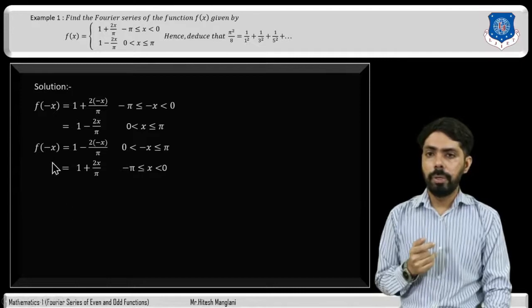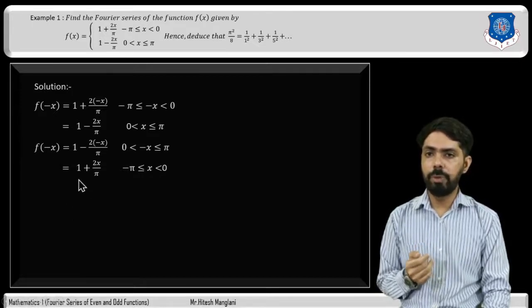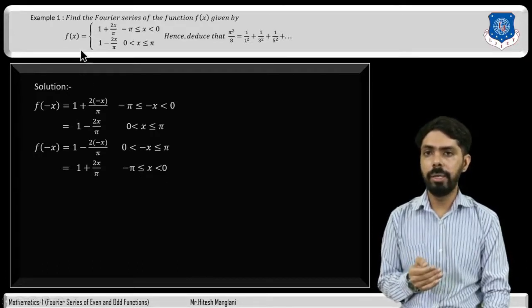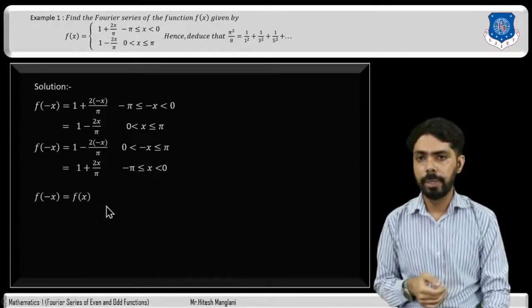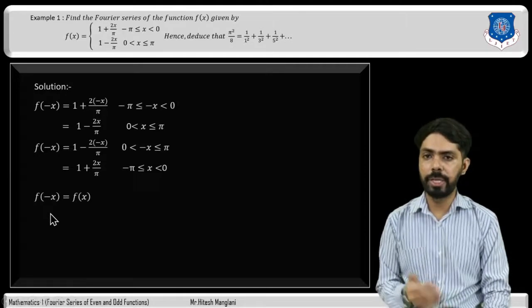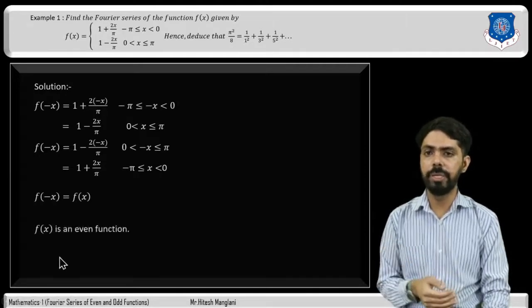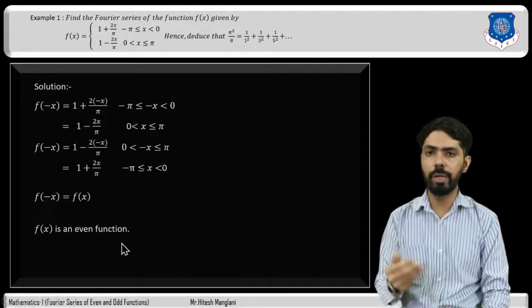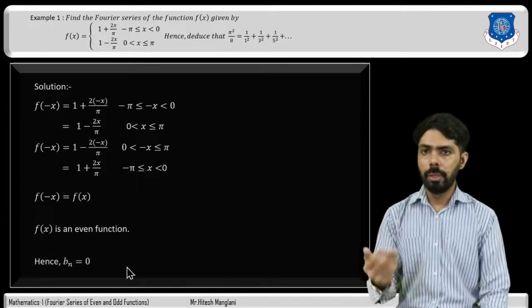Also f of minus x is equal to 1 plus 2x divided by pi for minus pi less than or equal to x less than 0, and f of x is 1 plus 2x divided by pi for minus pi less than or equal to x less than 0. So both are the same. Therefore f of minus x is equal to f of x, and the function is an even function. If the function is even, there is no need to find Bn, so Bn will be 0.